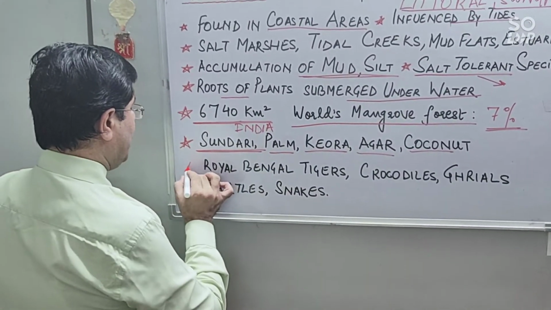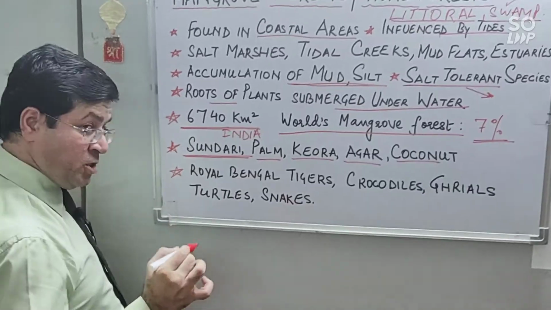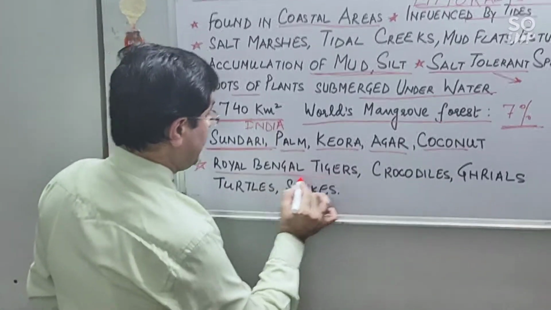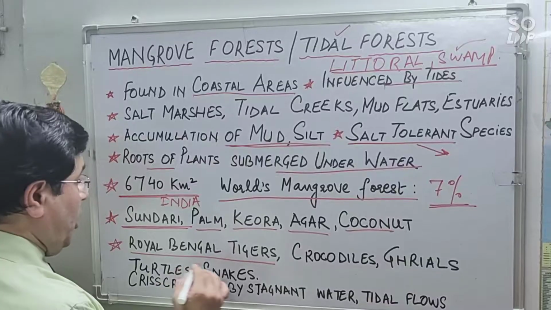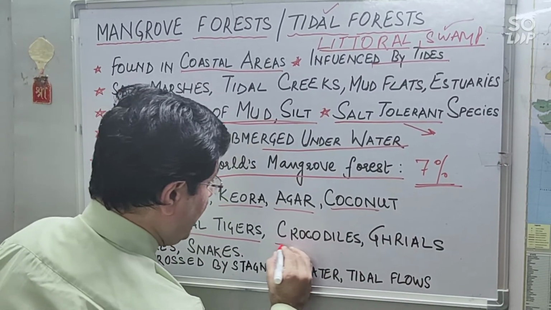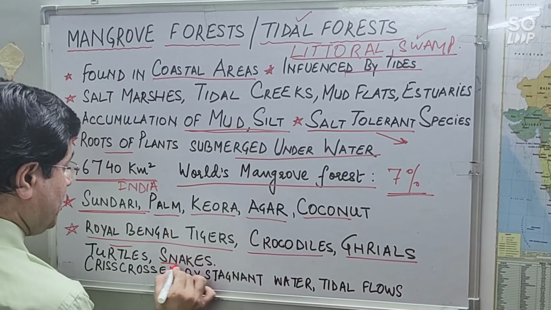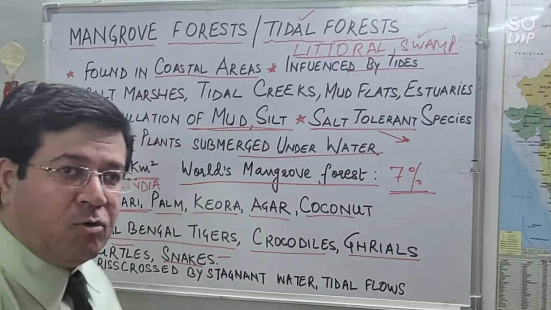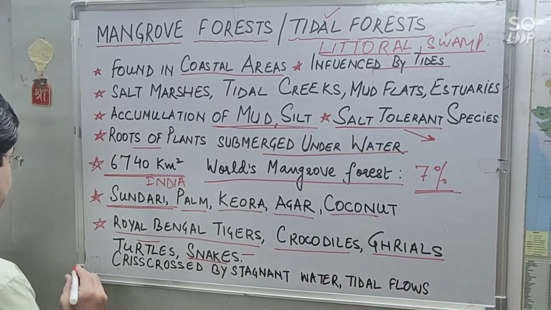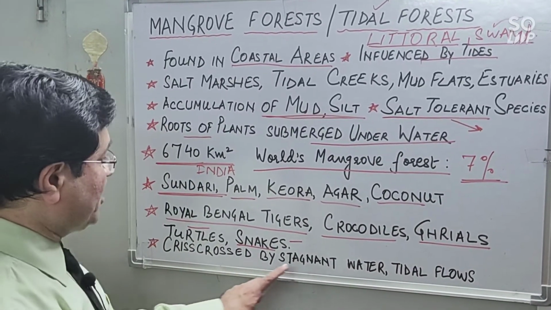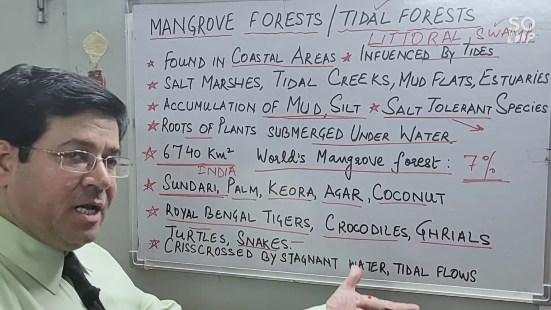And dear friends, there are some animal species and bird species also very commonly found. Royal Bengal tiger. Along with Bengal tigers, crocodiles, gharials, turtles and snakes also are commonly found here. And my dear friends, here we have areas crisscrossed by stagnant water and tidal flows.